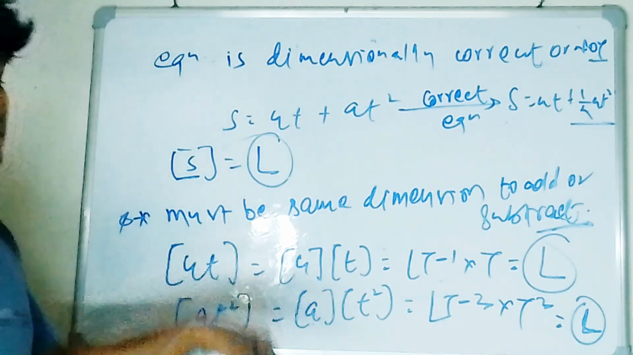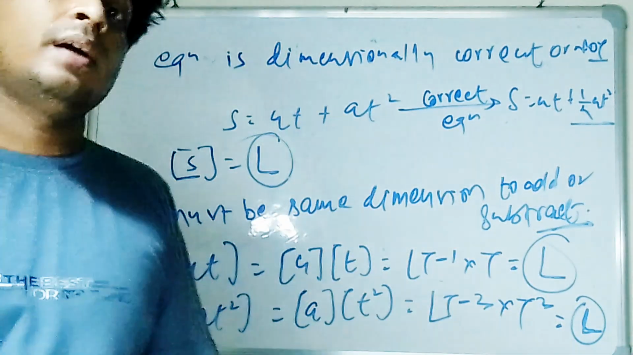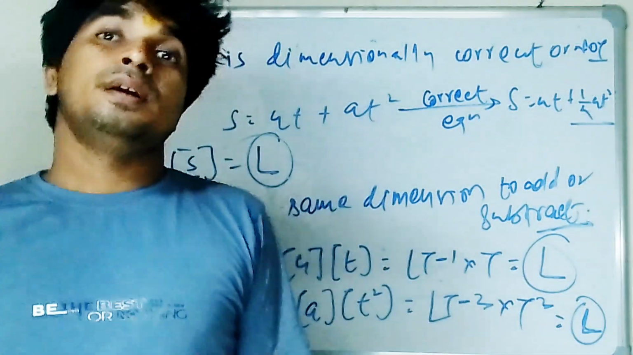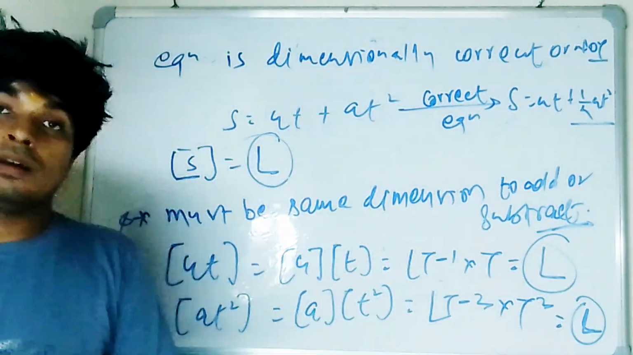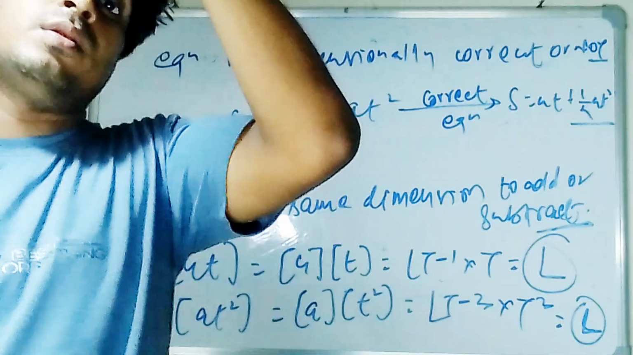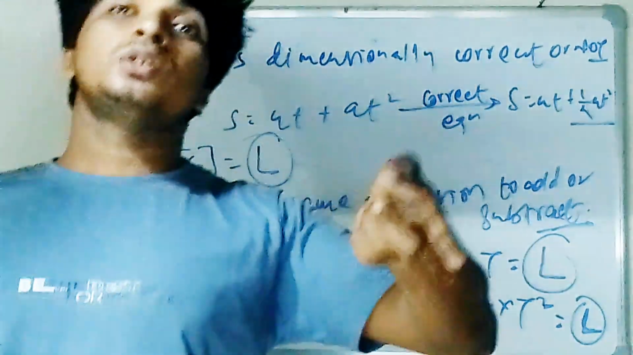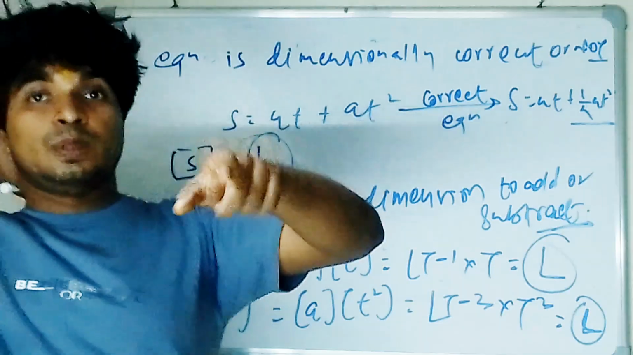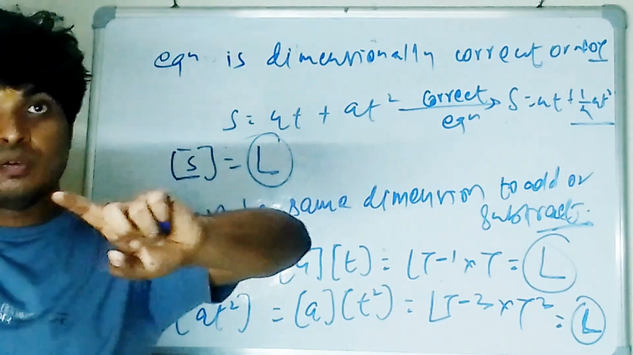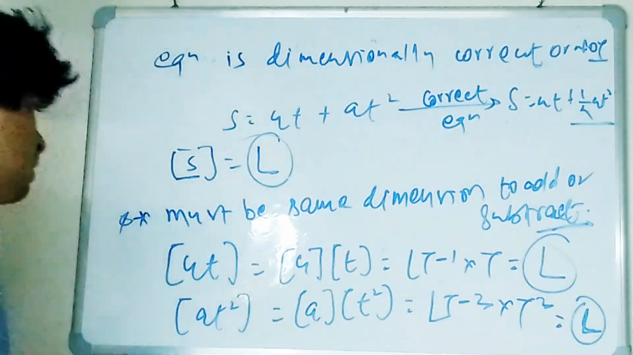But dimensionally correct, what does it mean? It means that if an equation is dimensionally correct, it is not necessary that the equation will be correct. The equation may or may not be correct. Am I right to all of you? So write this point.